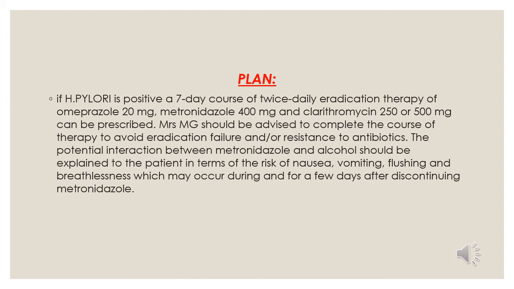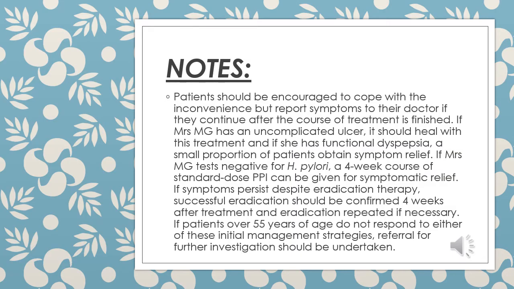We will also tell her about the interaction of metronidazole with alcohol, as she occasionally takes alcohol. We will tell her about the risk of nausea, vomiting, flushing and breathlessness which occur during or a few days after discontinuing metronidazole. If the ulcer is uncomplicated, then it will surely get better after initial treatment.